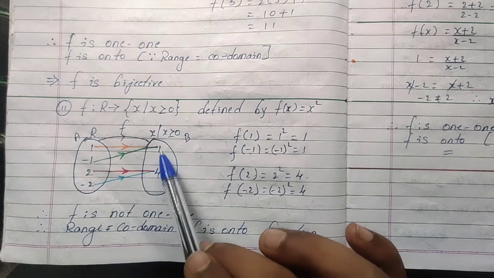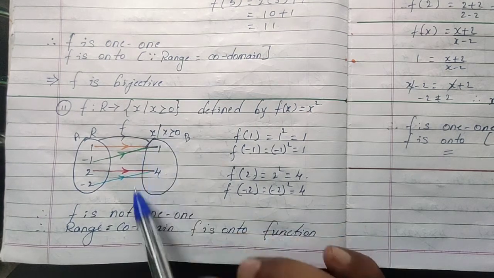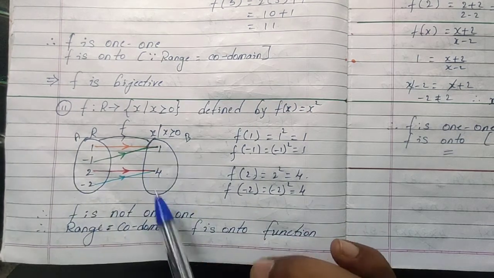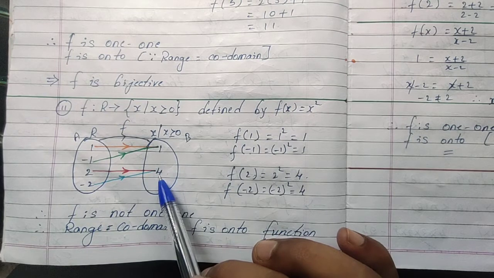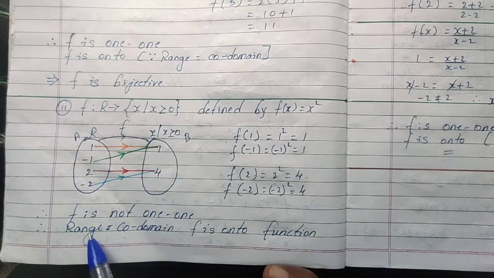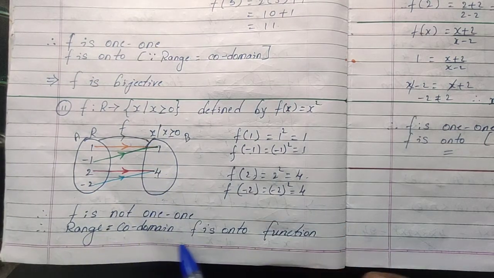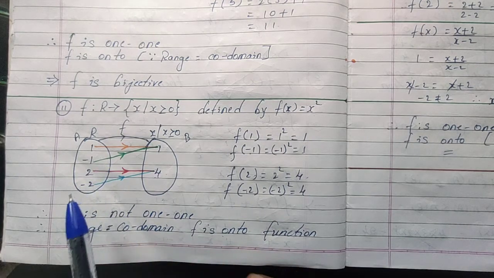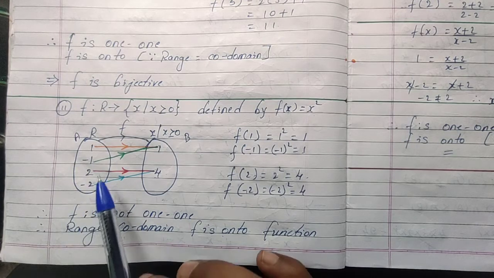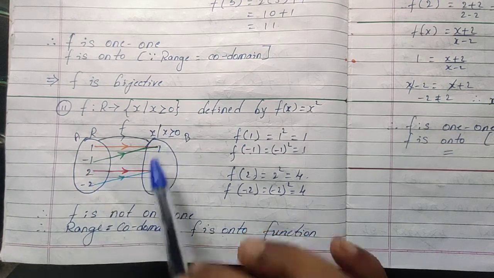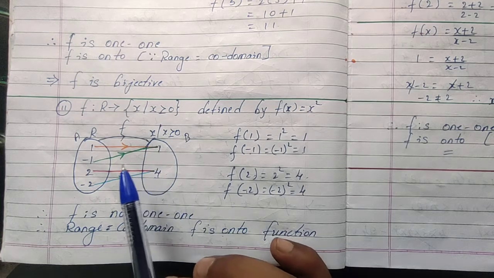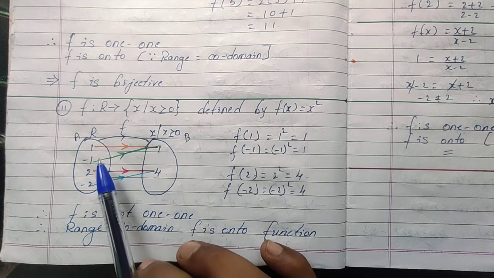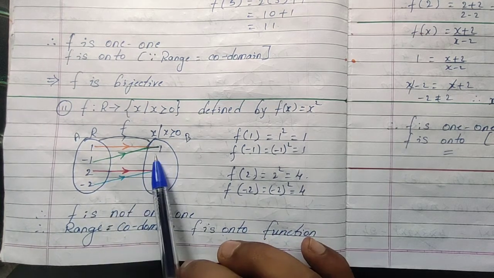And look at the range. This is domain, this is codomain. Range is 1 and 4, codomain also 1 and 4. Range and codomain are equal, then it is onto. So it is not one-to-one. Whether it is a function or not, yes, it is a function, because every element has some image. Why is it not one-to-one? Different elements having the same image.